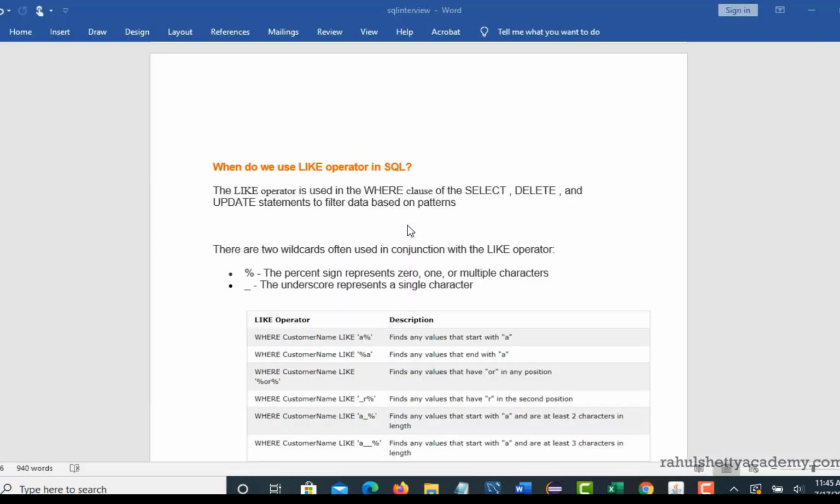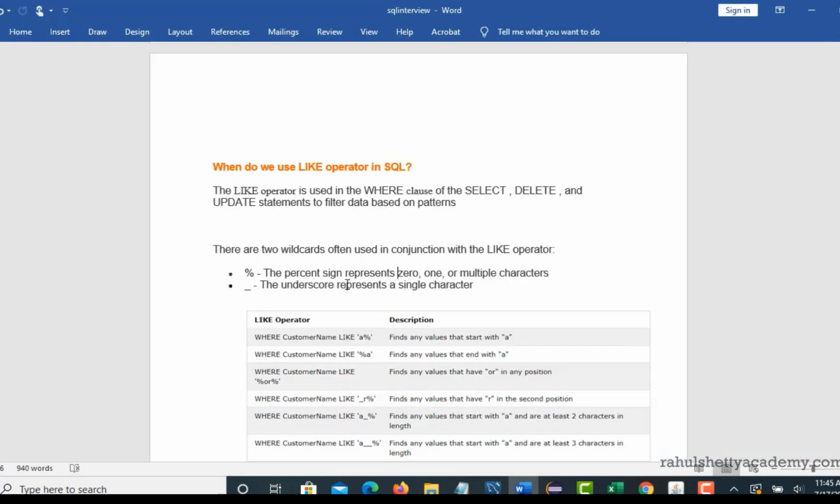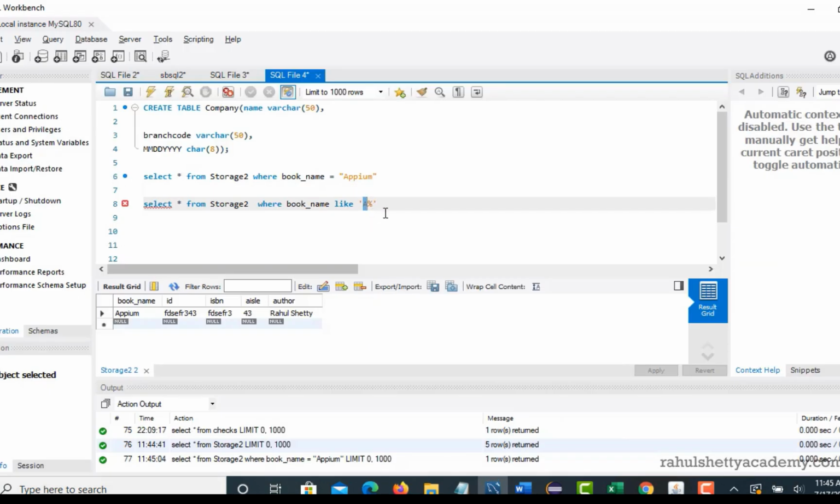When you give percent, that means after the letter A matches, you can have any number of characters, it doesn't matter, give me the results. So the first letter should be A is what we are telling. The rest can be anything. It could be one letter or two letters or three letters.